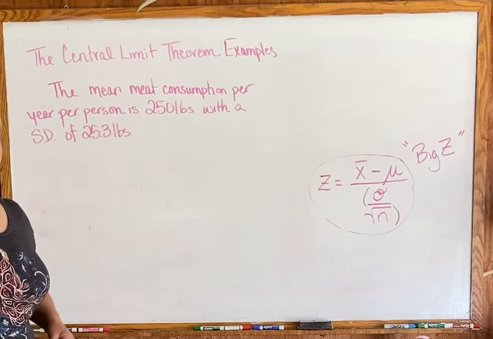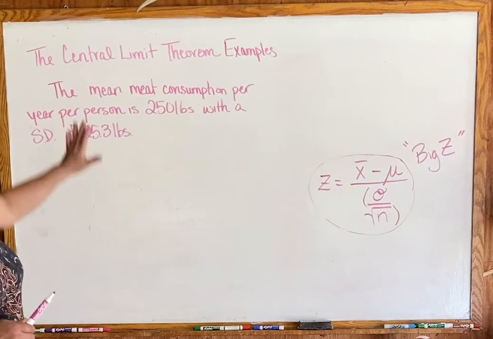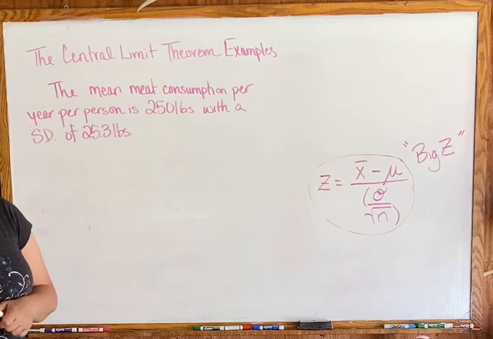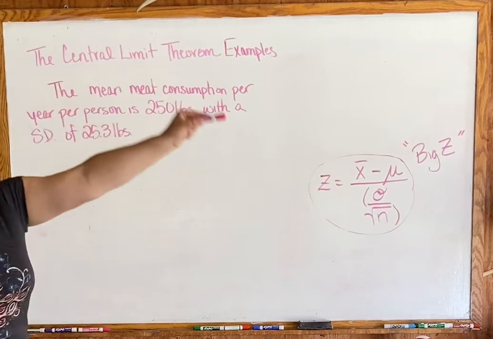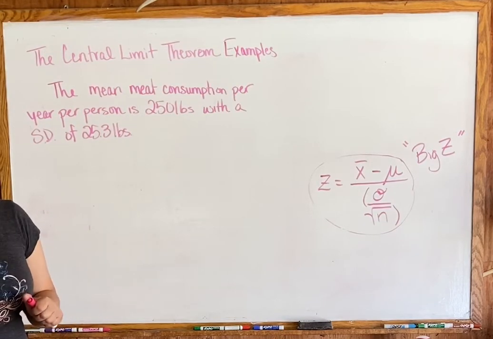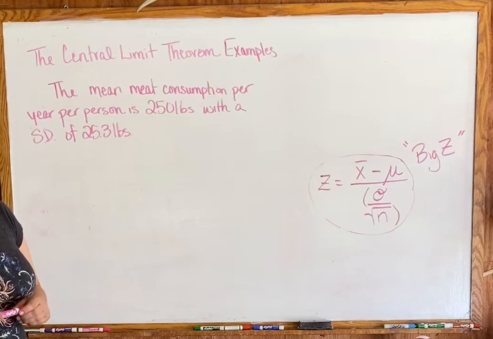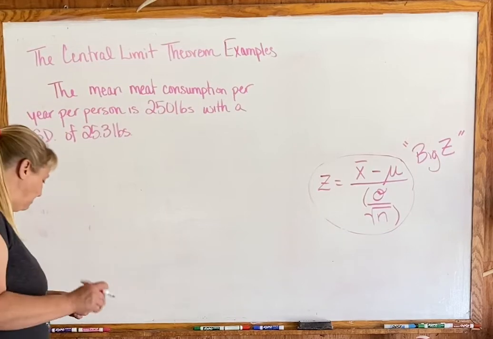But the really big thing that always gets me is that, remember this is the mean, so for every vegetarian that eats 0 pounds, there's a person on the opposite side that eats like 500 pounds per year. And that just, wow, that's a lot of meat. Anyway, so true example here.